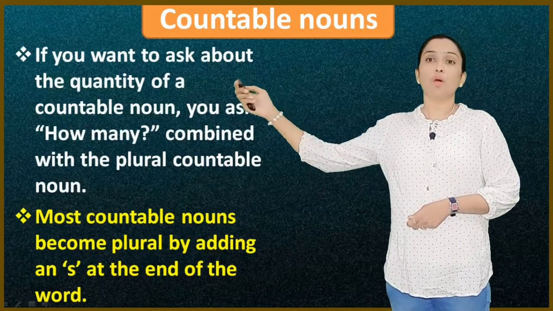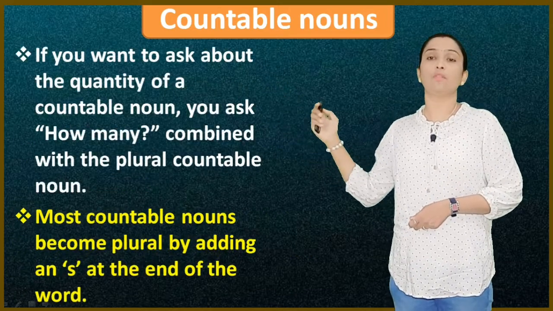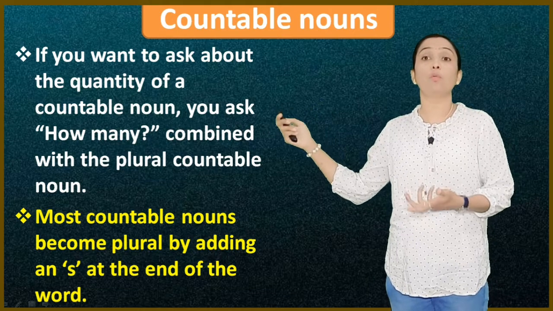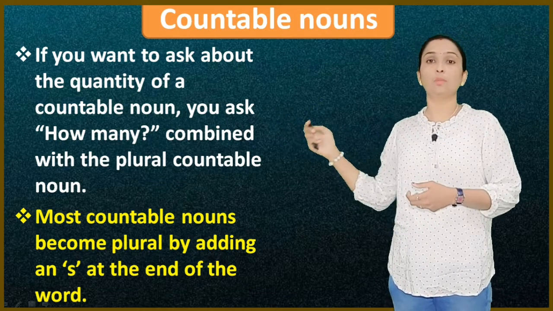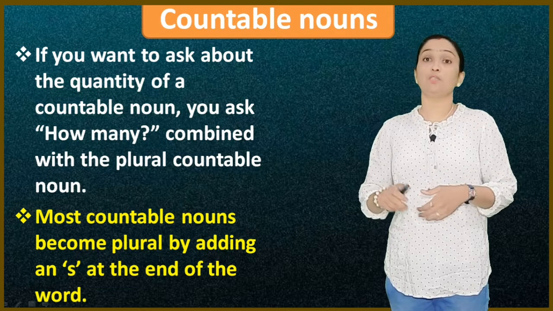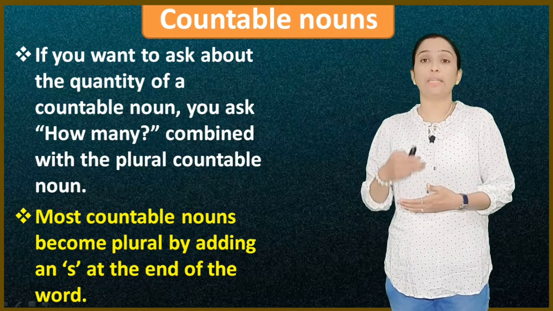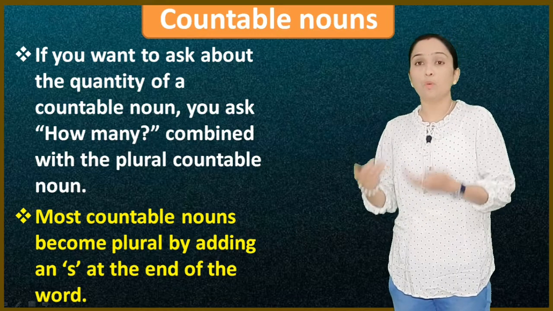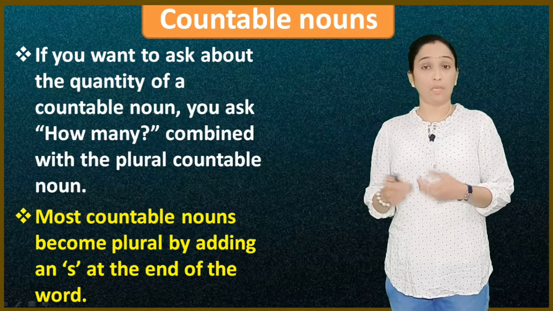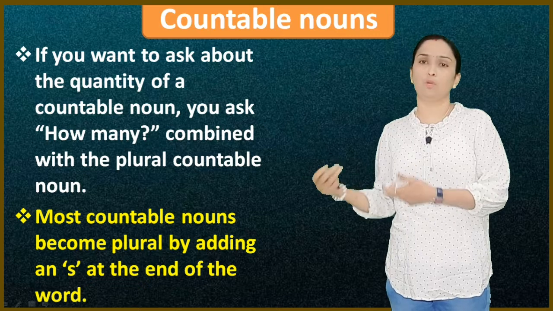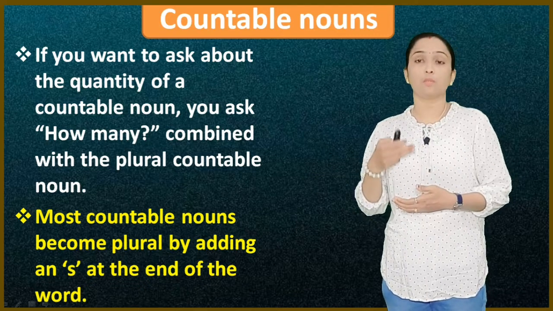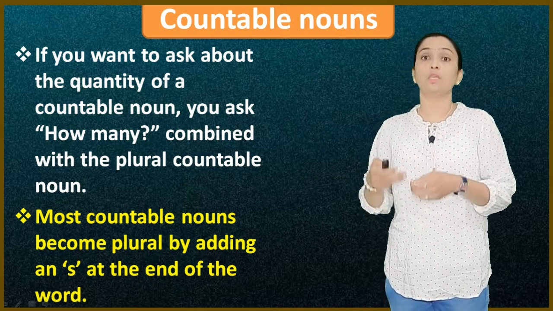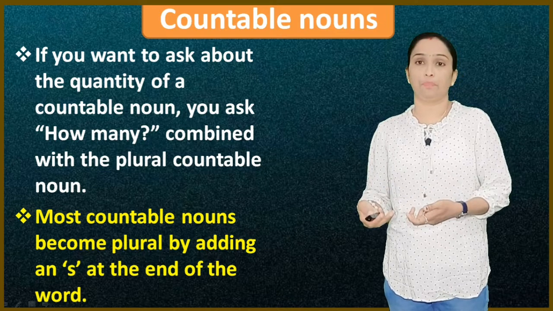Next, if you want to ask about the quantity of a countable noun, you ask how many combined with a plural countable noun. For example, how many books do you have? You can say I have 2 books, I have 4 books. Means if you want to ask a question about countable nouns, you have to ask how many.